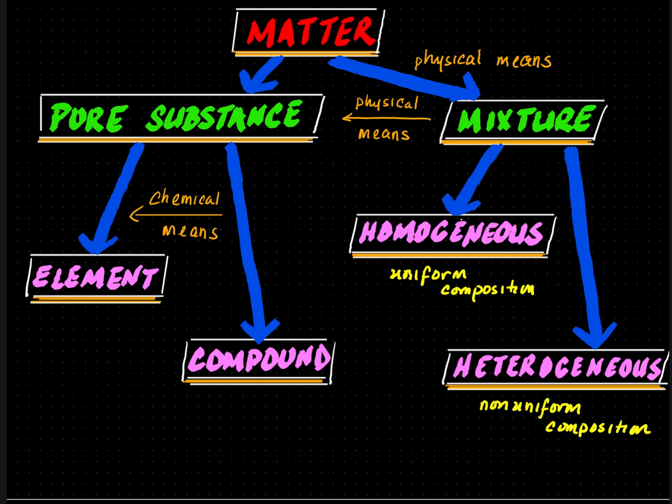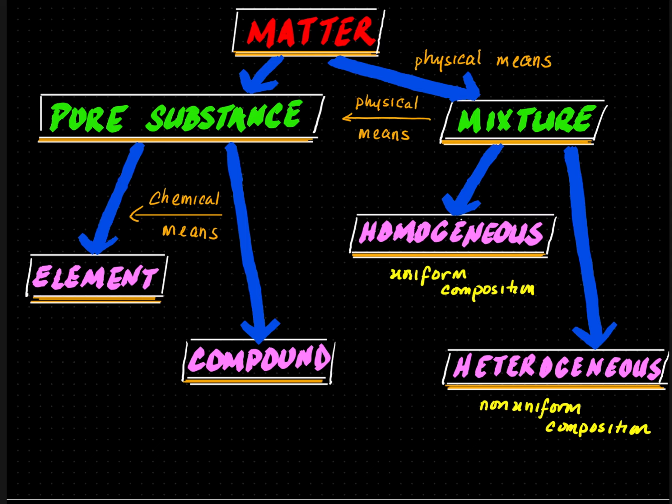Matter, you know, is composed of 2 properties. It must have mass and it must have volume, which occupies space. Matter can be further broken down into pure substances and mixtures. Mixtures can be separated by physical means. A mixture can become a pure substance through physical means. Example of that is salt water. I could evaporate the water through physical means, and you have salt and you have water, which are pure substances.